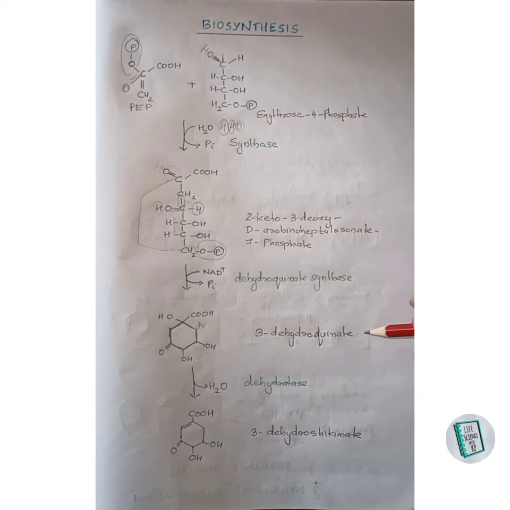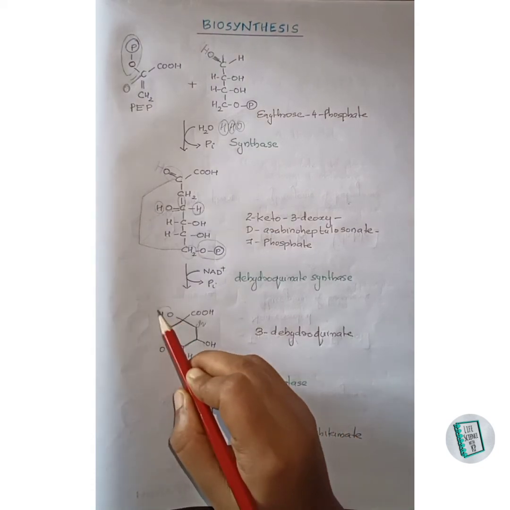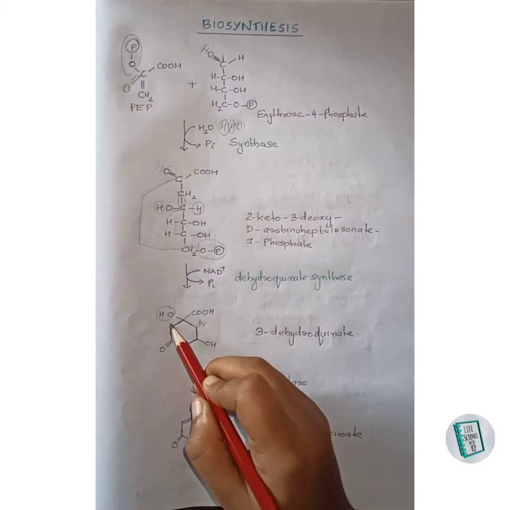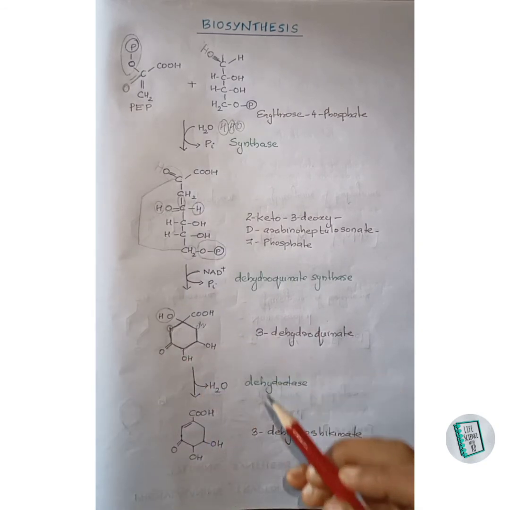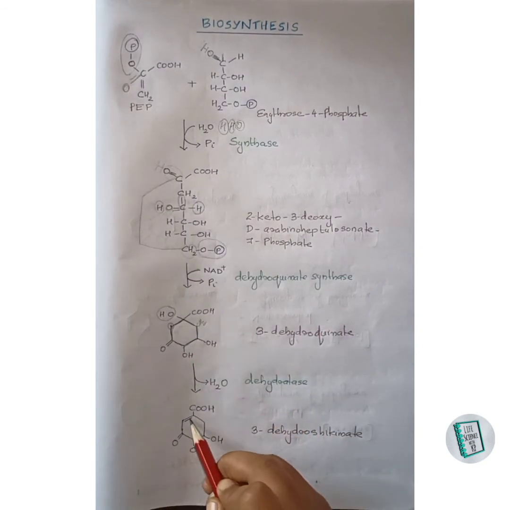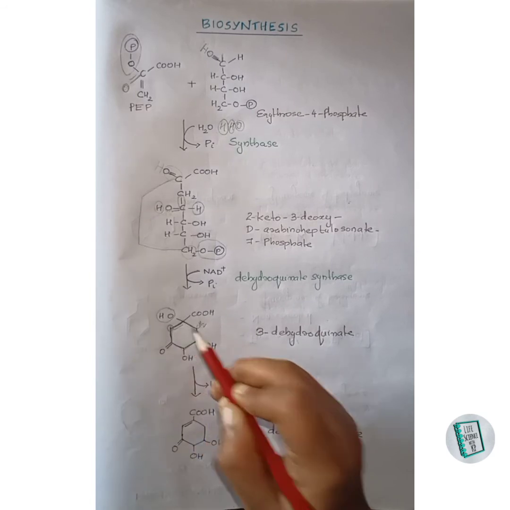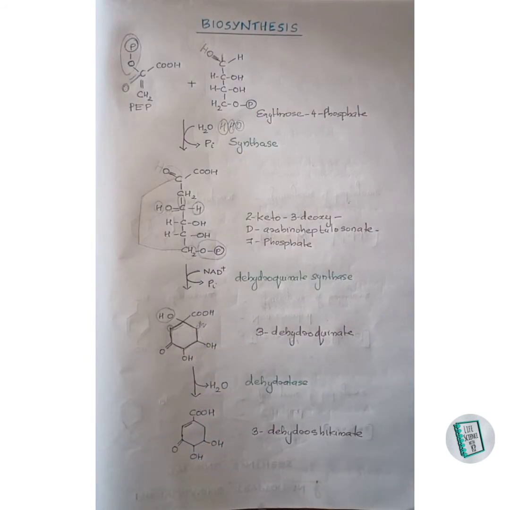The 3-dehydroquinate then undergoes dehydration to form 3-dehydroshikimate. Here dehydration occurs, that is the removal of a water molecule. That is, this OH group along with the hydrogen of this CH2 group gets removed as a water molecule, and a double bond will result between these two carbon atoms, and that is 3-dehydroshikimate.